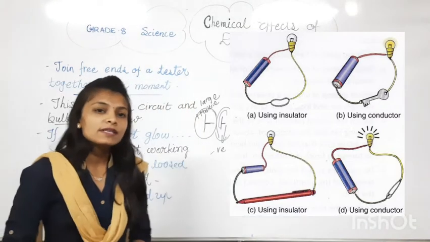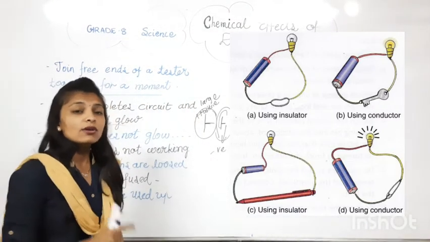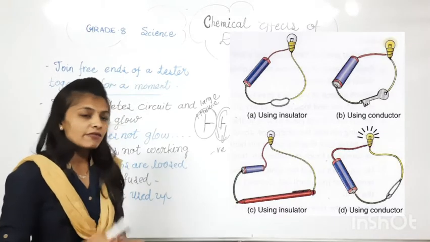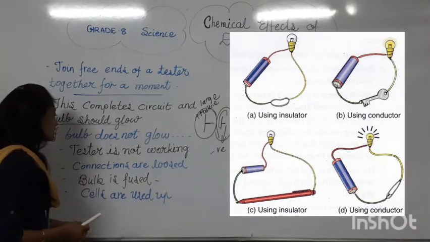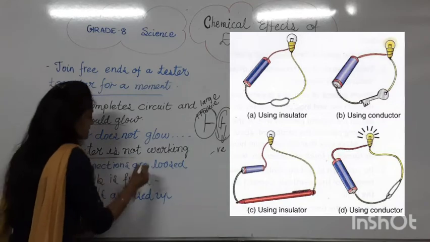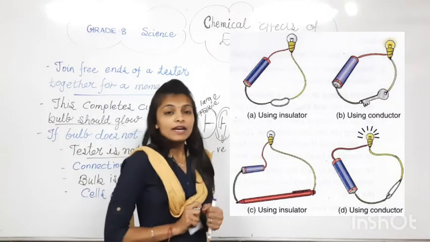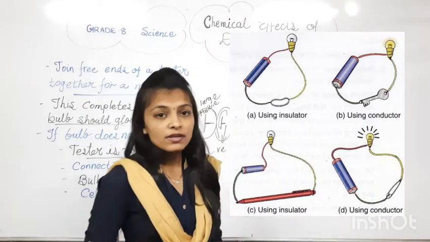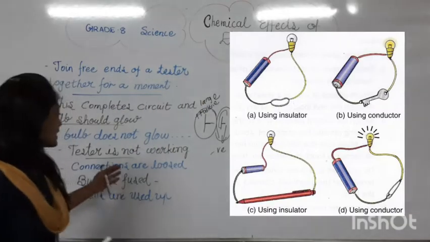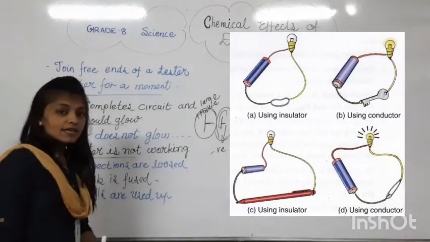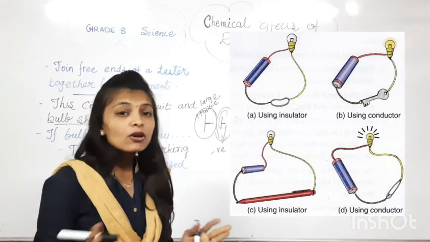So what are the possibilities why the bulb should not glow? There are so many possibilities here. First possibility is that it might be our tester is not working. Second thing, connections are loose. Whatever connections are there, whatever circuits are there, they are loose only.